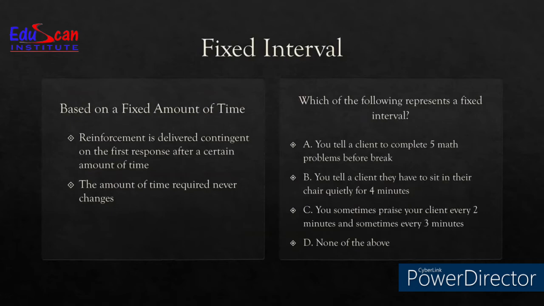So fixed interval means that a behavior which is reinforced every defined static time, and it is called FI. So FI3 means that the behavior after every 3 minutes is reinforced. That makes it fixed interval, and it is based on the amount of time.